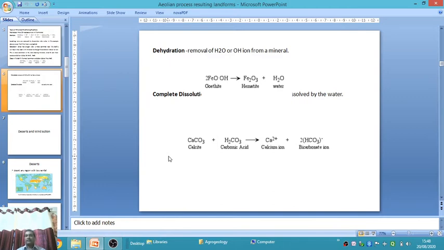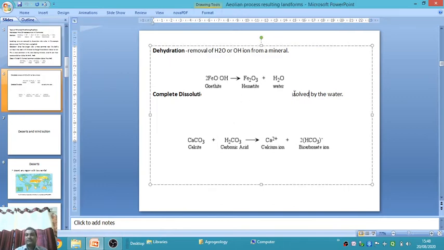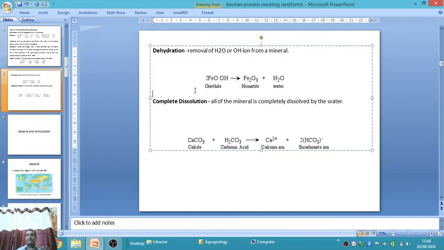Another type is complete dissolution. This is another reaction. All the natural minerals are completely dissolved by the water. For example, calcite reacts with carbonic acid. The chemical composition of calcite is CaCO3, which dissolves with carbonic acid H2CO3 to form calcium ion and bicarbonate ion. The mineral is totally dissolved and only forms different ions, calcium ion and bicarbonate ion.